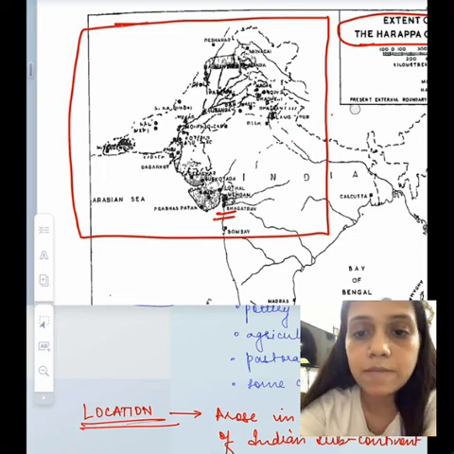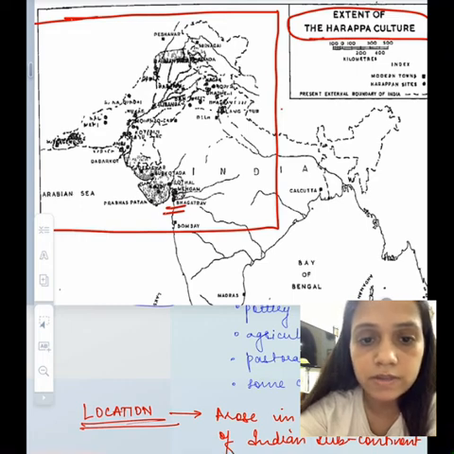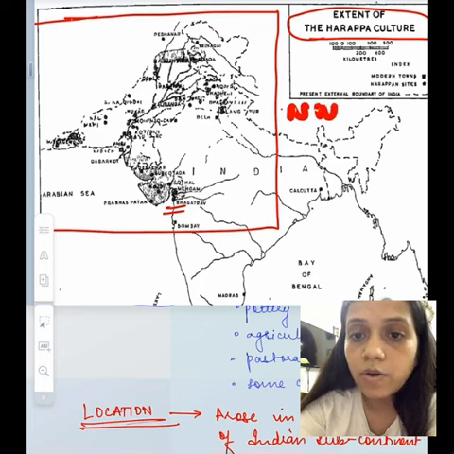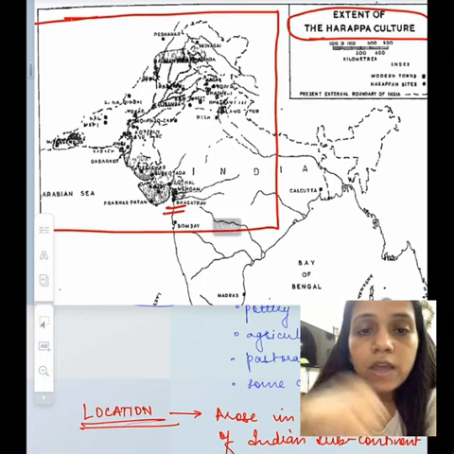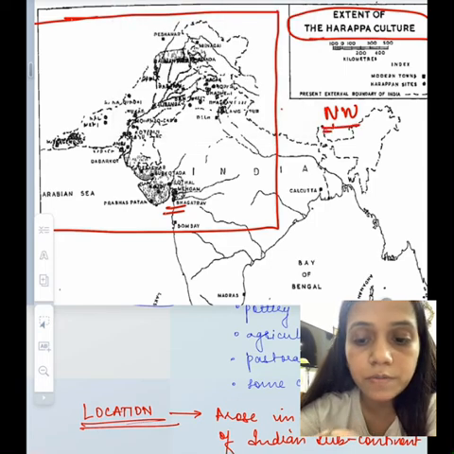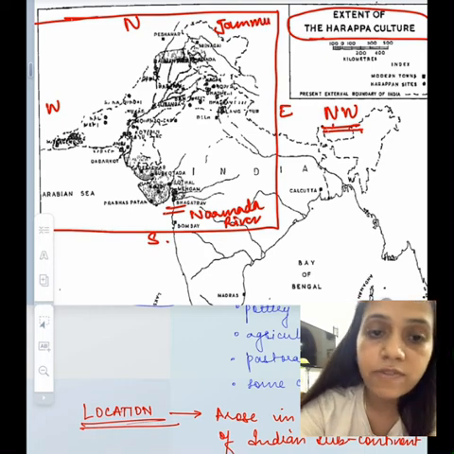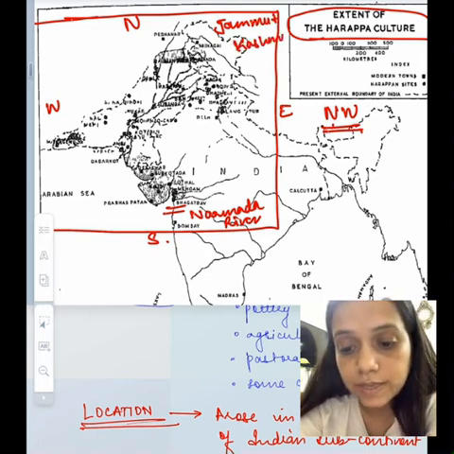Now if you see in this map, it is in the old NCERT book, so it shows the extent of Harappan civilization. So if you see here, we said that it is located in the northwestern part of the Indian subcontinent, right? Now with that I mean that in this particular part of the Indian map, you will see that this civilization starts from Jammu and Kashmir in the north till the Narmada River in the south, Afghanistan in the west to western UP in the east. So this is the particular extent of this civilization.